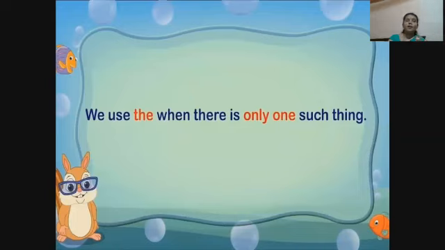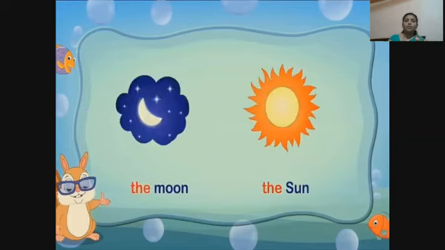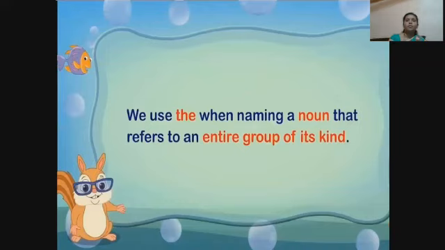We use the when there is only one such thing. The moon, the sun, the earth. We use the when naming a noun that refers to an entire group of its kind.